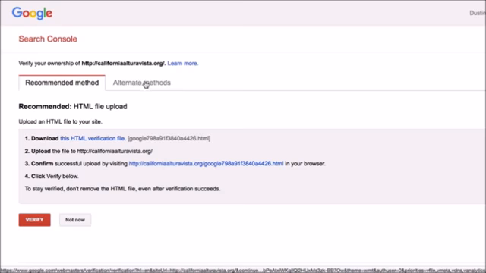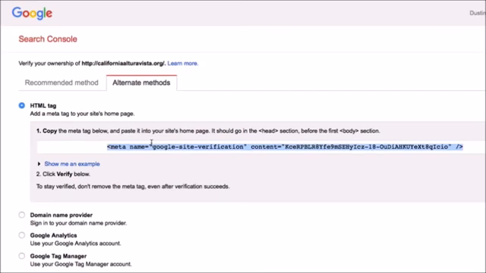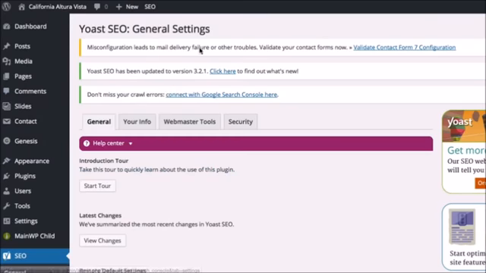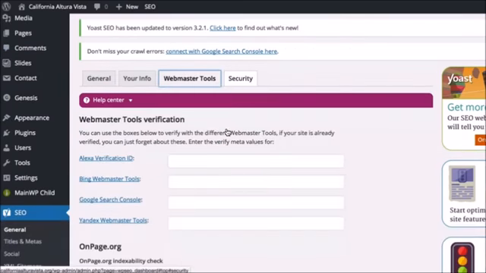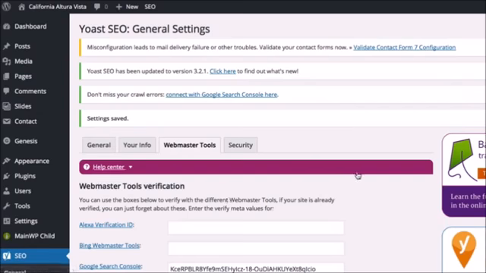The one that I like to use, which works really well with the Yoast SEO plugin, is by clicking the alternate methods and then clicking the HTML tag. Just copy this tag right here, and then we're going to go over, I just went to SEO General, and then I clicked Webmaster Tools right here. And we're going to verify right here, Google Search Console. I'm just going to paste in that little snippet and then click Save Changes. Okay, so those changes are now saved.